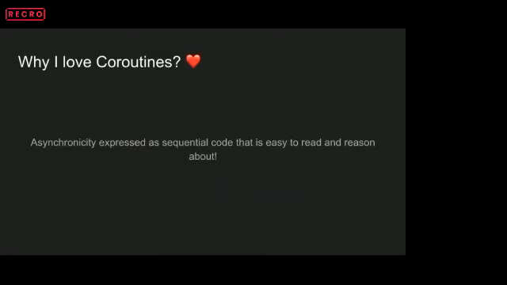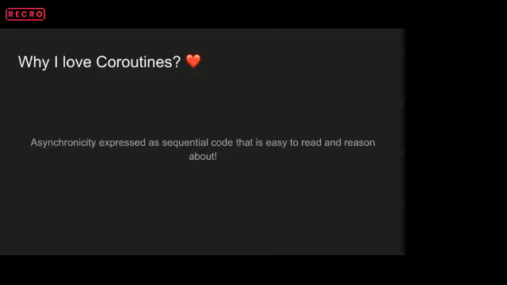Personally, the reason that I love coroutines is readability. It expresses the asynchronous code as sequential code, which is easy to read and understand. But under the hood, the callbacks are implemented by the coroutines. So it's not that the callbacks are totally eliminated, but that is taken care of by the compiler itself.